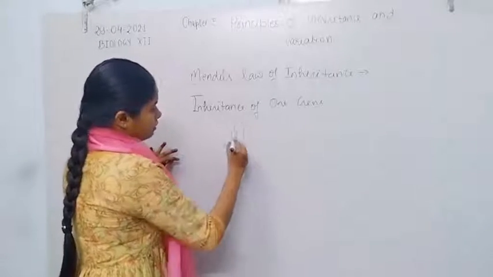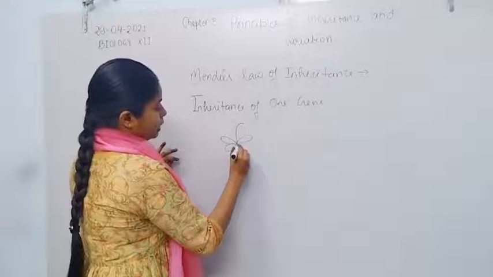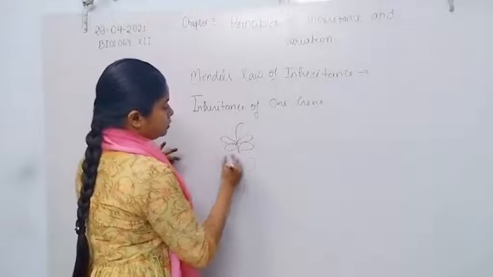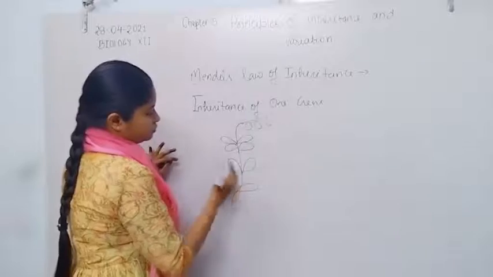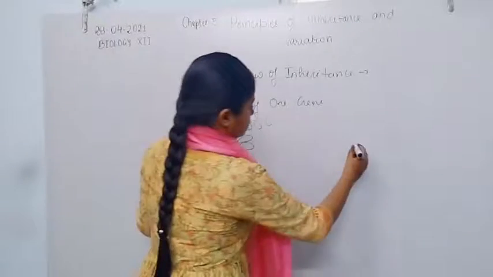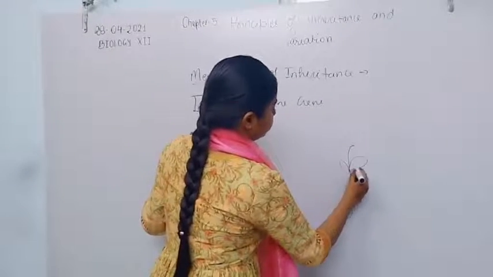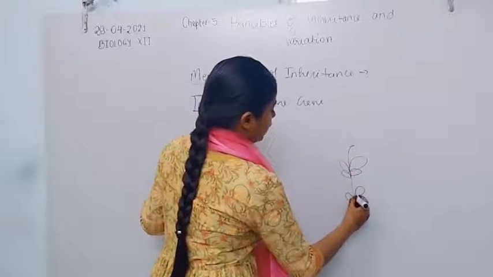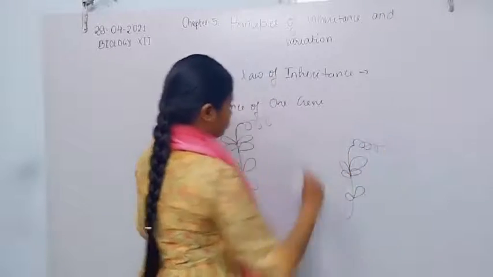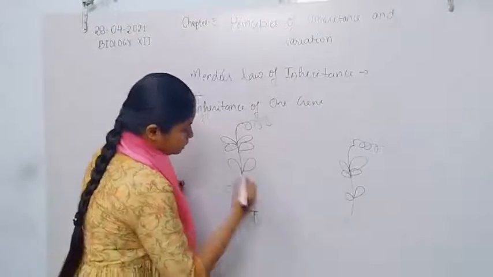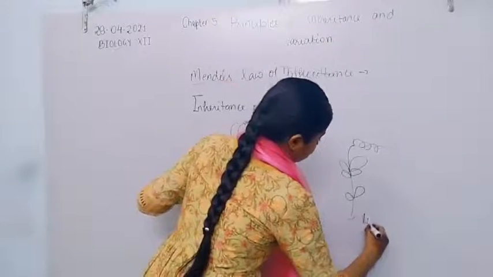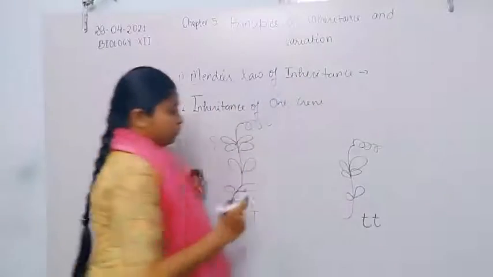Here is a pea plant, a garden pea plant, tall in height, and this one is dwarf in height. Capital T, small t.